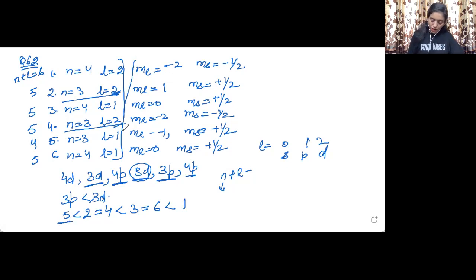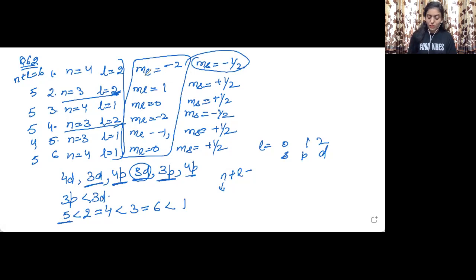Now here we have been given the values of ml. That is the magnetic quantum number. Now in this case, if ms is given, ms will not have any impact on the energy. That is only the spin quantum number. It can either be clockwise or it can be anti-clockwise.